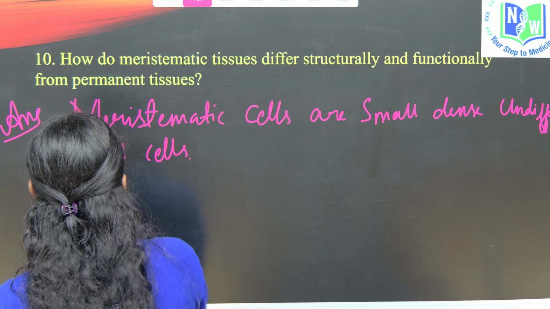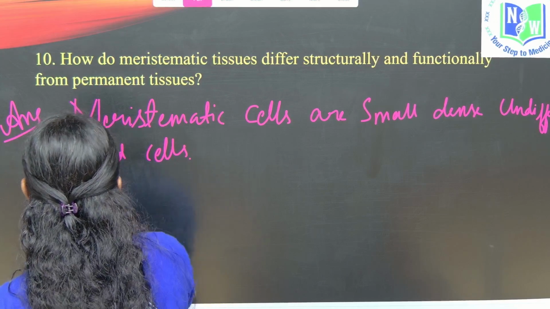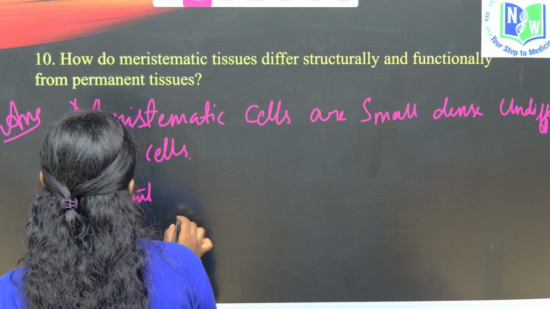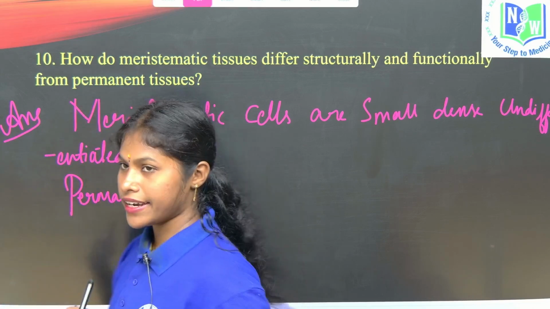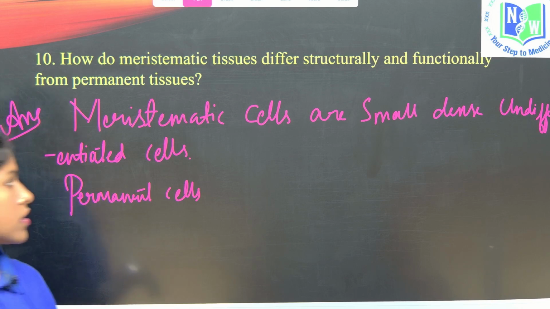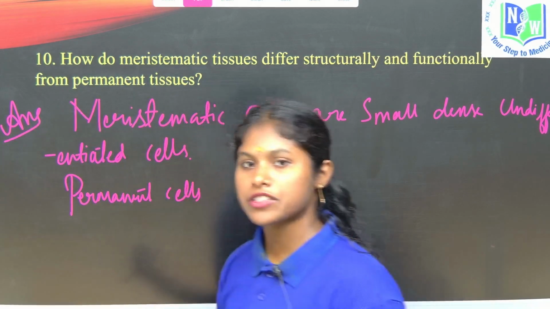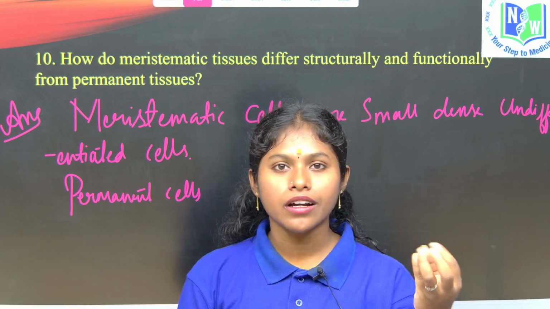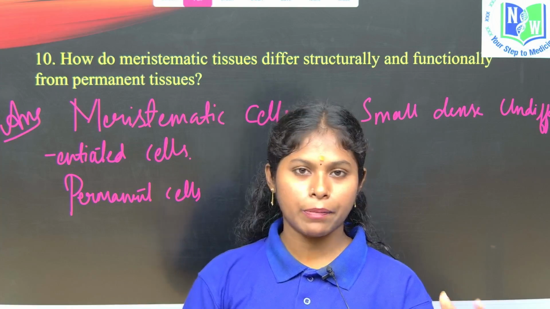Why are they dense, children? Because they actively participate in cell division. They are continuously involved in division, so that is why they are dense and have dense cytoplasm. Do they have any intercellular spaces, children? No, they don't have any intercellular spaces. They are present in different locations of the plant parts and are helpful in primary plant growth.